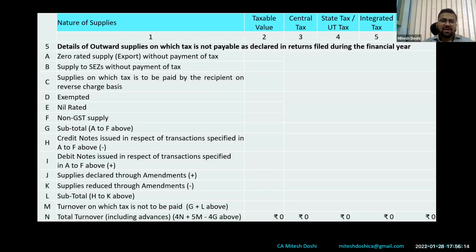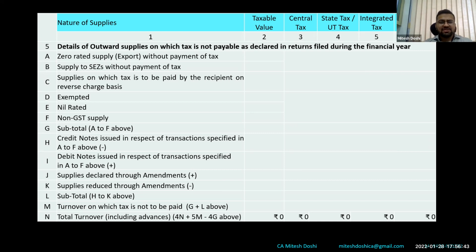Thereafter, table 5. Table 5 is basically, I can say, where no tax is payable at all. So ideally, those are taxable supplies also, but on which GST is not payable, if there is some exemption or export is done or a zero rated supply is done without payment of tax under LUT. So those transactions are covered here in zero rated supply 5A. Thereafter, 5B is basically SEZ, supply of goods or services to SEZ without payment of tax.